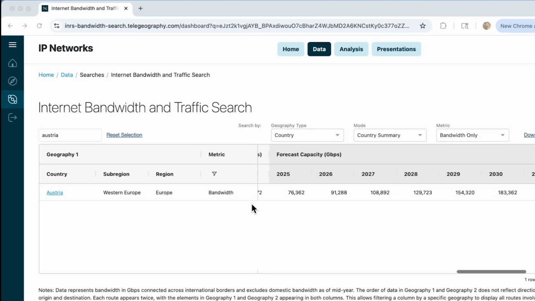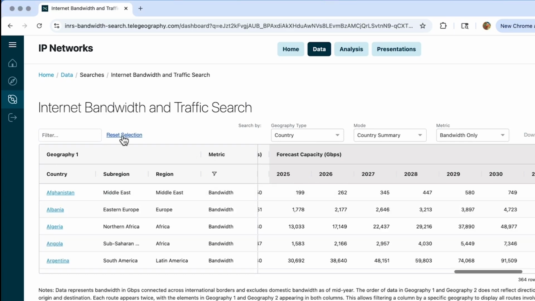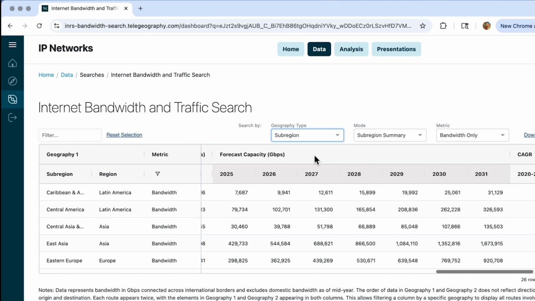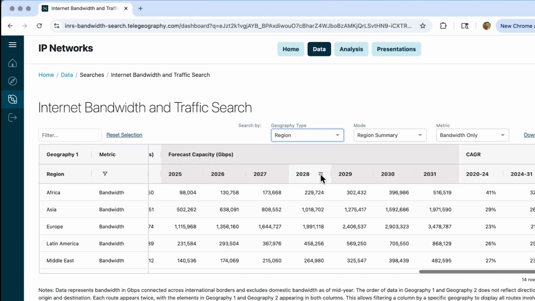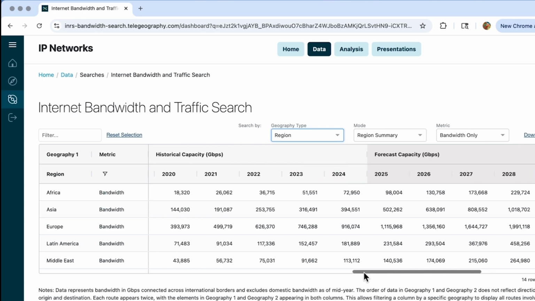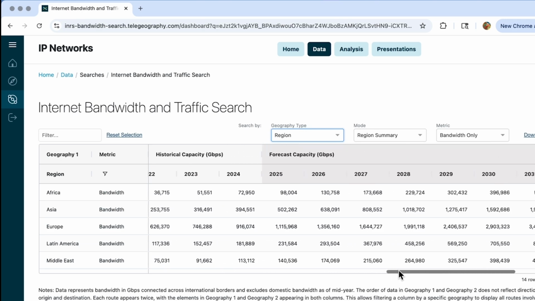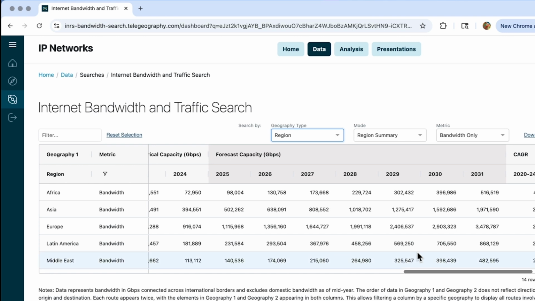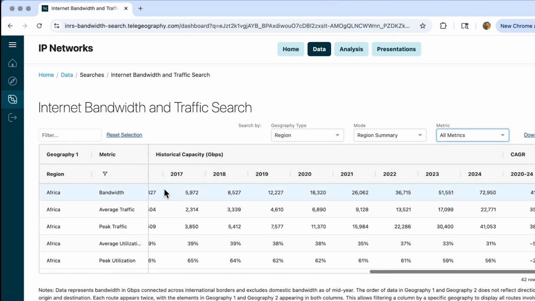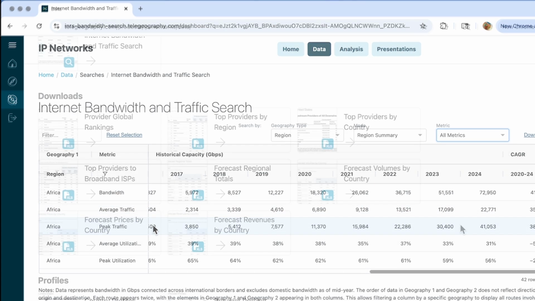Okay, at this point, let's reset our selection and just note that we can also search at the sub-regional level or the regional level for historic capacity numbers here, and we also forecast that capacity out into the future. And we can also look at, instead of simply bandwidth, we're also showing historical capacity for traffic as well.